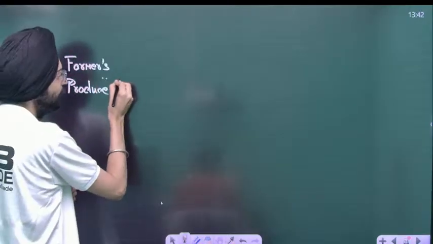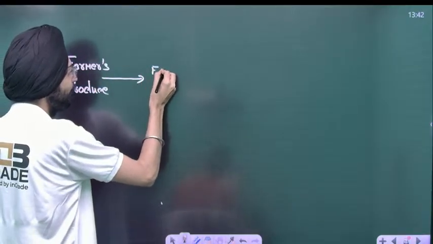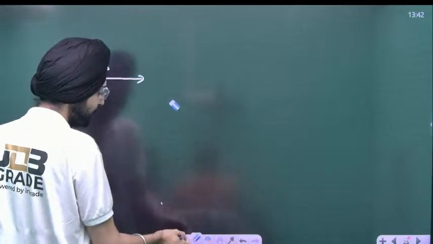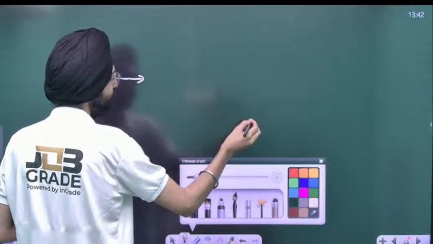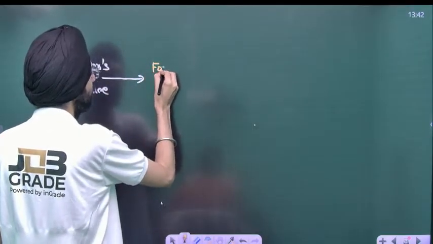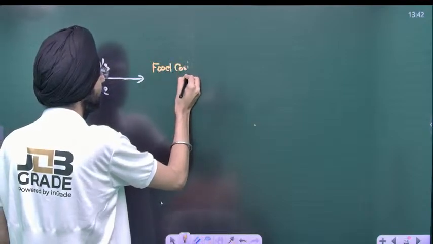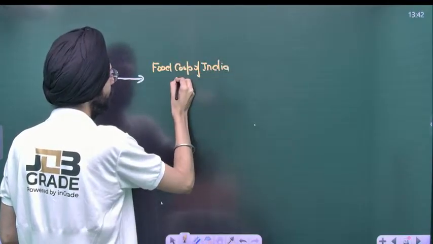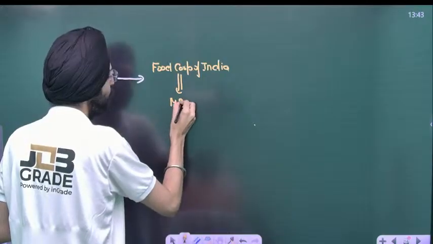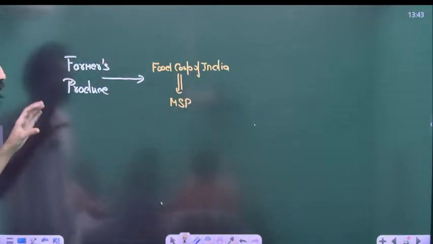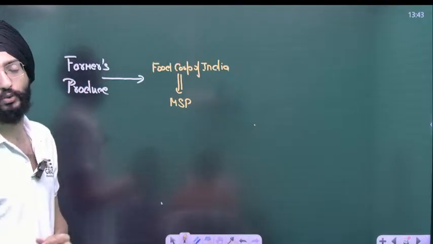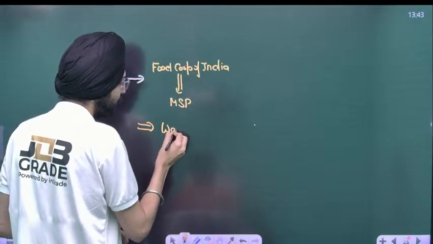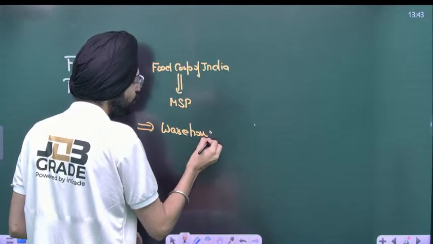Now this produce will be bought by FCI, Food Corporation of India, at MSP. Now, when Food Corporation buys this whole lot of buffer, it needs a warehouse system to store these grains.